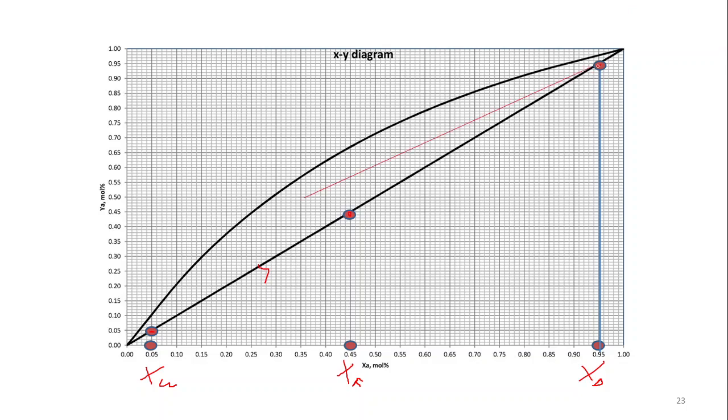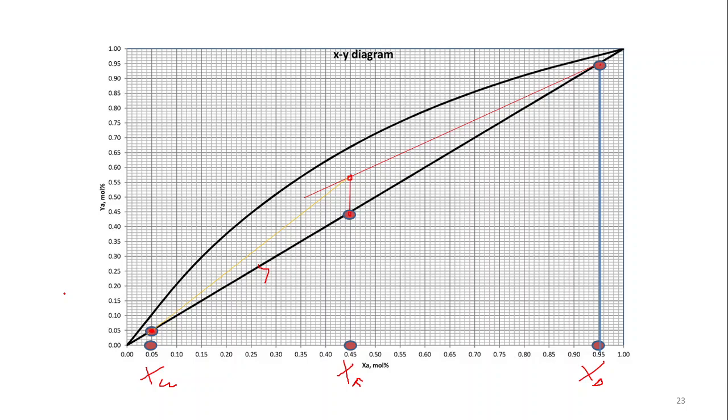Next we draw the Q line, because we know the thermal conditions. This intersection point helps us find the stripping line. This is one point, and the second point is this one. If you join these two points, the stripping line will be formed. In this way, we can find the stripping line and enriching line in the XY diagram.